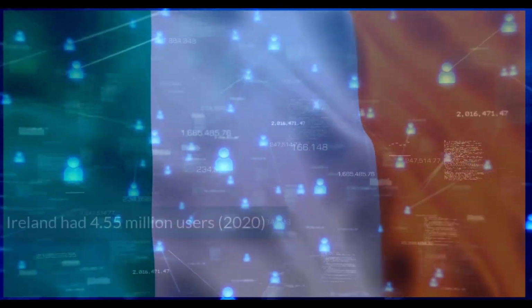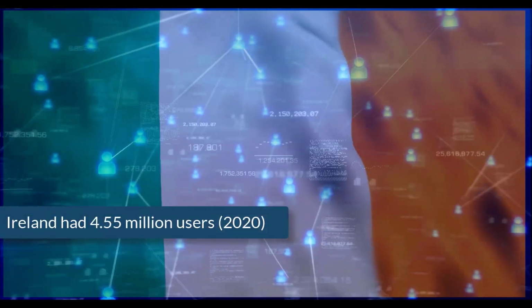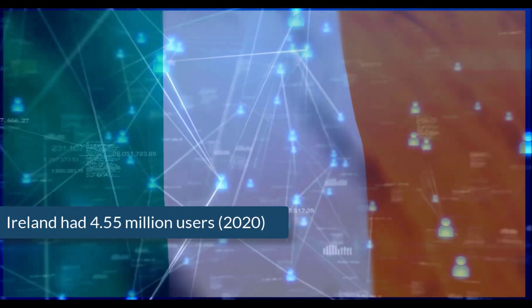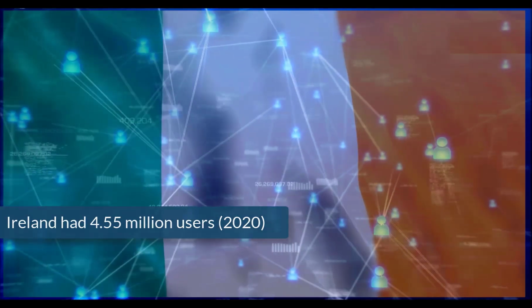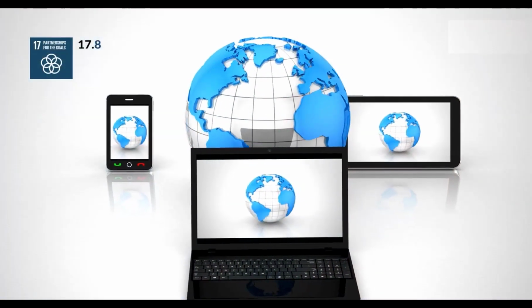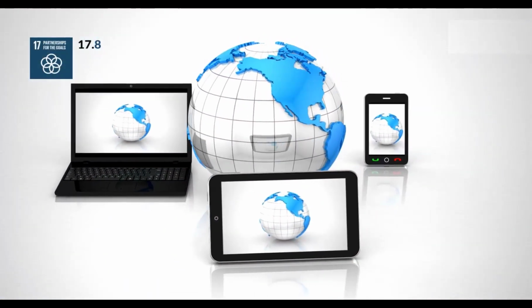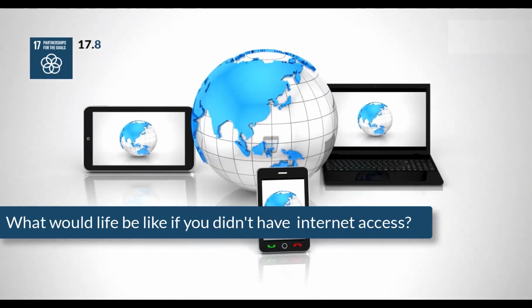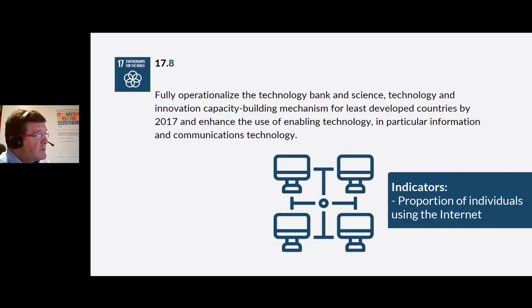In 2020, Ireland's statistics tell us that we had 4.55 million users out of 4.98, which is a very significant number. This target is making progress, but no matter what country you live in, what would it be like if you didn't have internet access? So the indicator for this is pretty straightforward. It's the proportion of individuals using the internet.